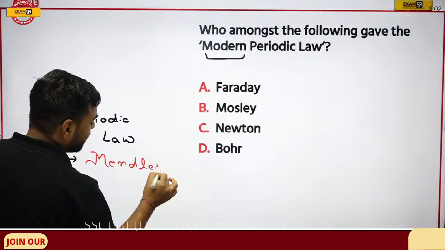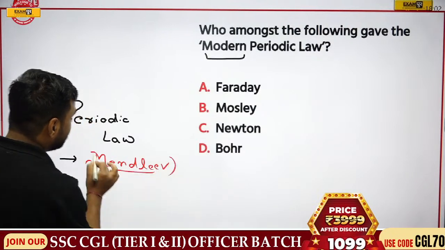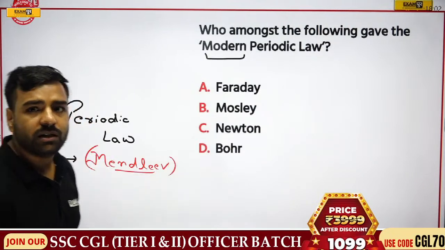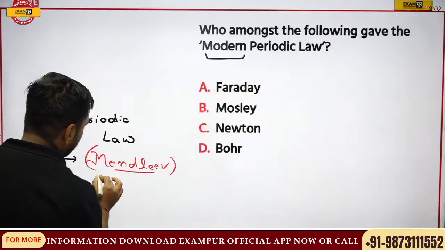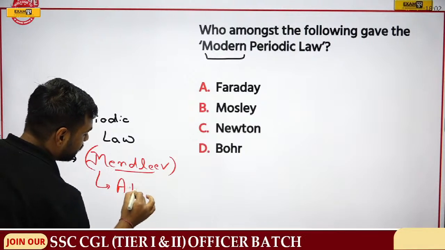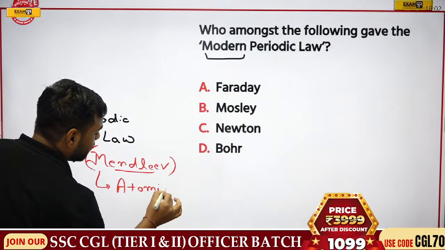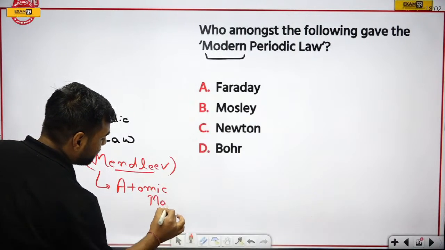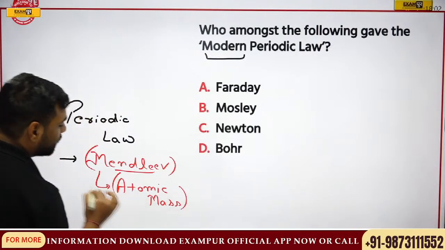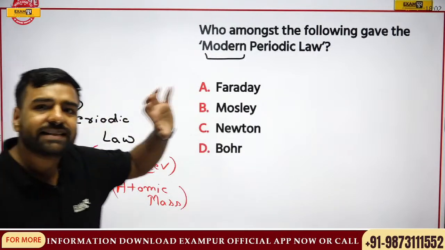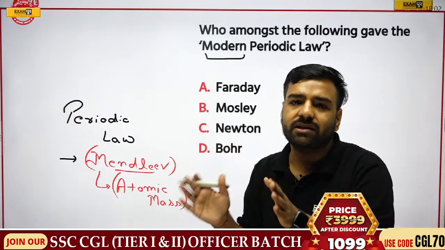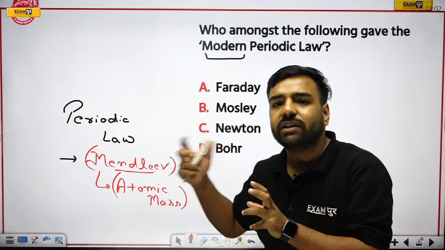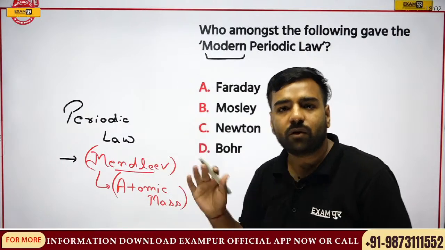Now this is a very important thing. When Mendeleev proposed this particular periodic table, which logic did he use? Mendeleev was using the logic of atomic mass. Very important thing. At that time, the logic of atomic mass was there. But there were certain things which were not applicable, or some issues which were not eradicated by Mendeleev.